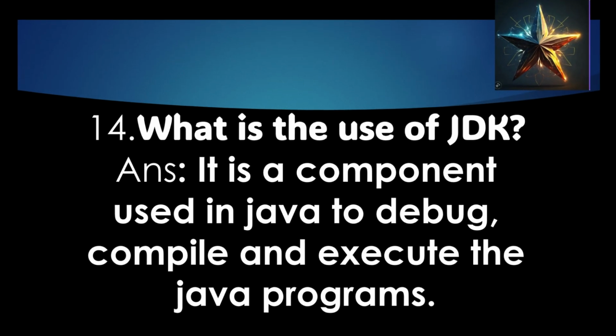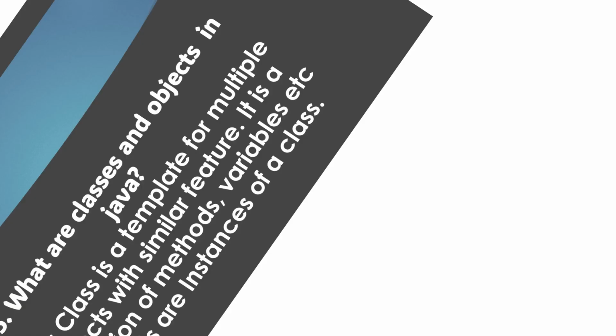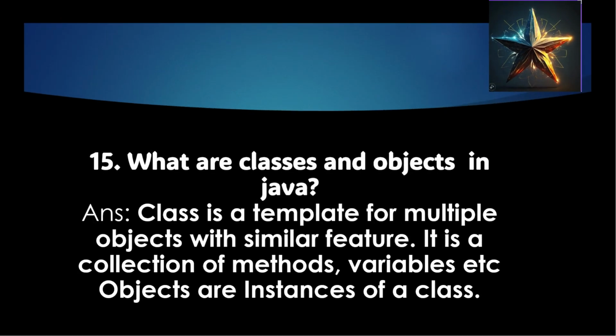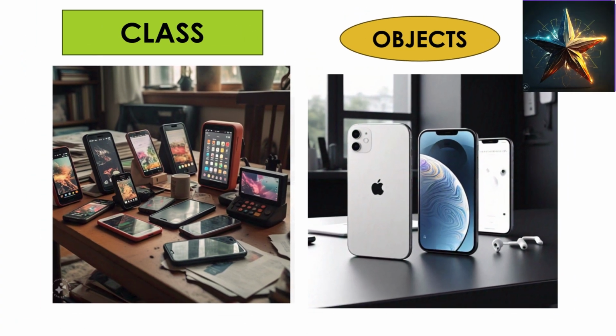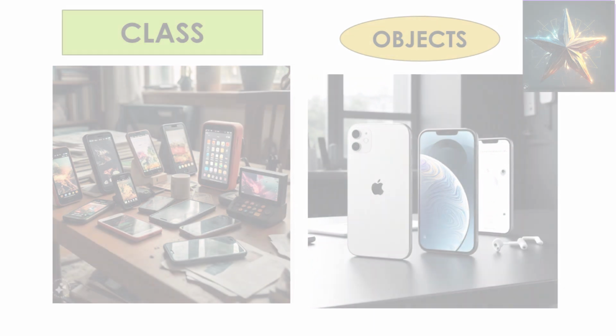What is the use of JDK? It is a component used in Java to debug, compile, and execute the Java program. Classes and objects in Java. Class is a template for multiple objects with similar features. It is a collection of methods, variables, etc. Whereas objects are instances of a class. Here is the example provided for classes and objects. As you can see, phone is a class, whereas Android or iPhone come under objects of the class phone.